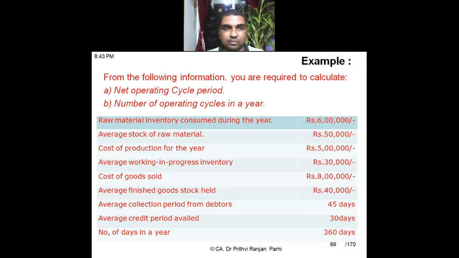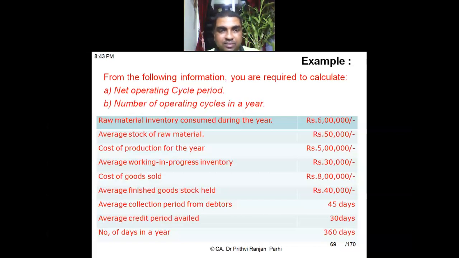From the following information, you are required to calculate net operating cycle period and number of operating cycles in a year. So two things are asked. Net operating cycle period, the entire period you have to calculate. Then in a year, how many operating cycles are there? That also we have to compute.